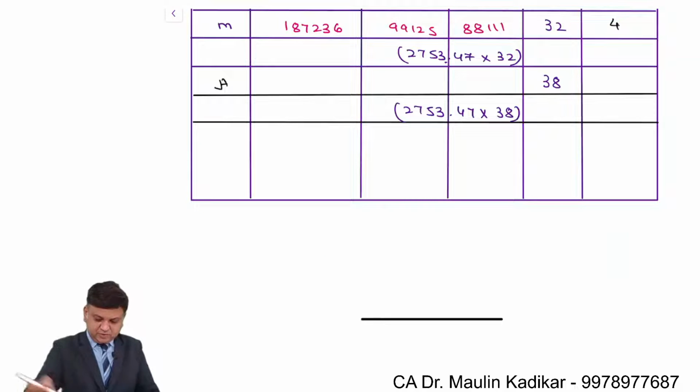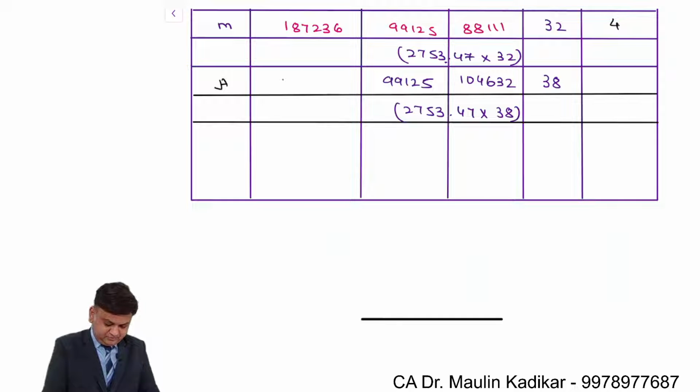That comes to 1,04,632. As far as the debt value is concerned, that is 99,125. So the total is 2,03,757.